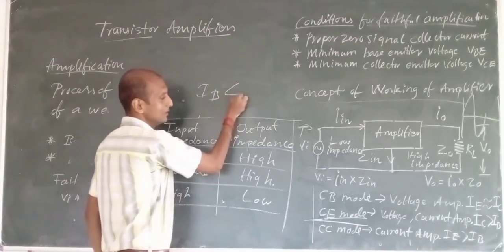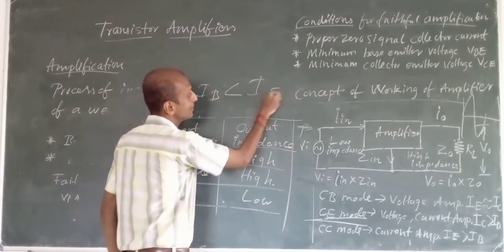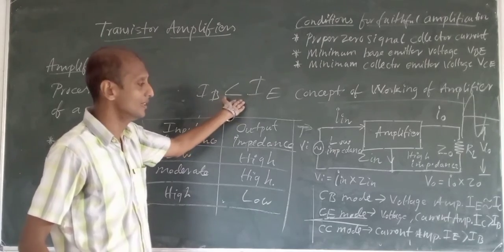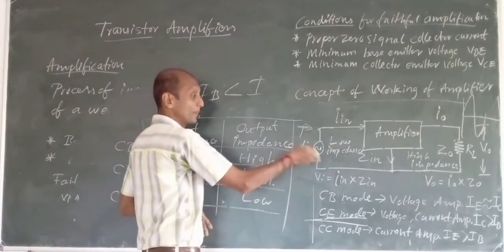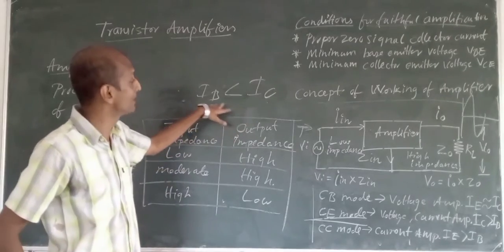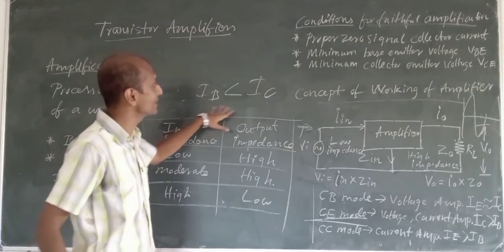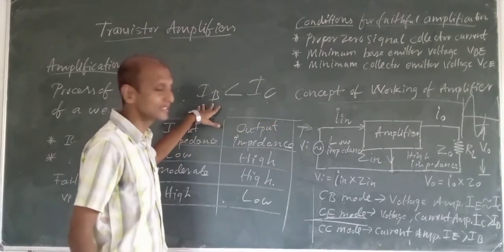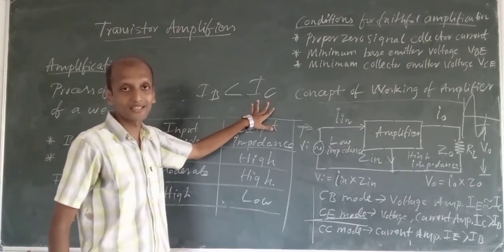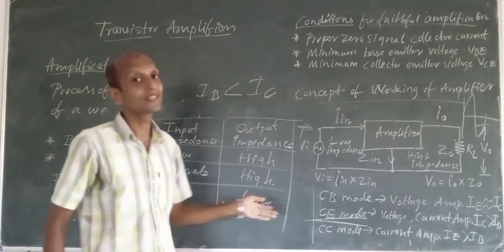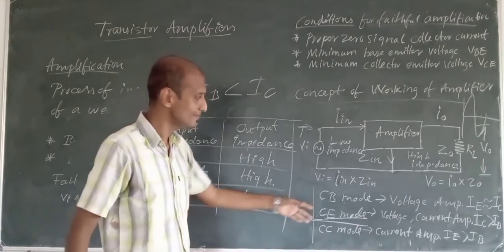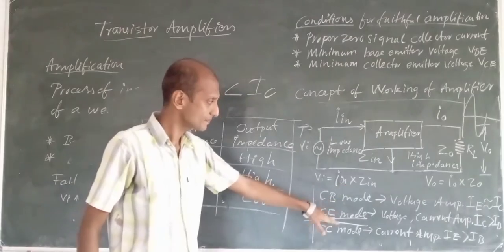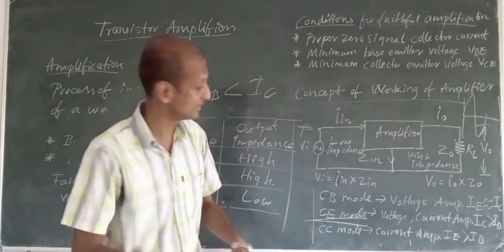That will be lesser than your output current, which is the collector current IC. So the base current is your input current, and it will be very much less than your collector current IC. So obviously current amplification is happening, voltage amplification is also happening, and power amplification is also happening.